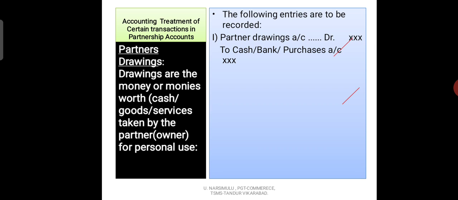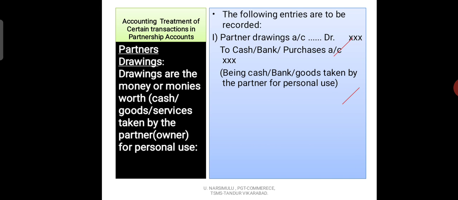So the first entry we write while recording the drawings in the books of accounts: partners' drawings account debit to cash account, bank account or purchases account. Narration, within brackets: being cash or bank or goods taken by the partner for personal use.